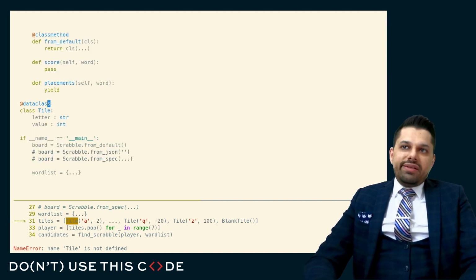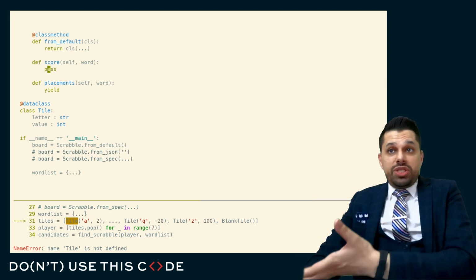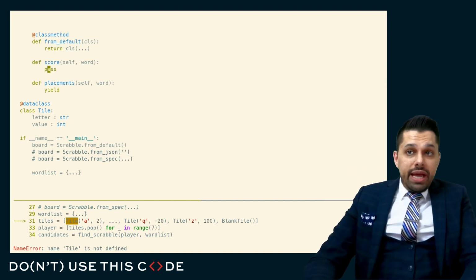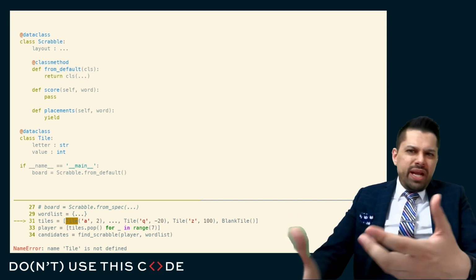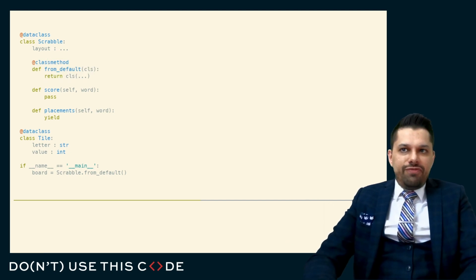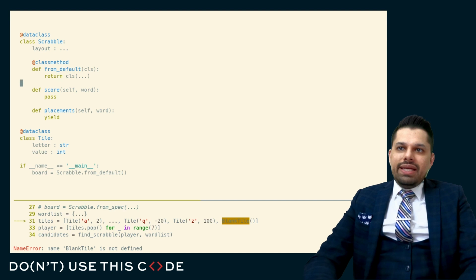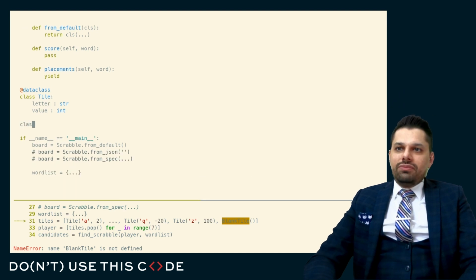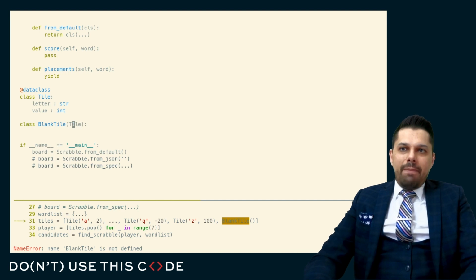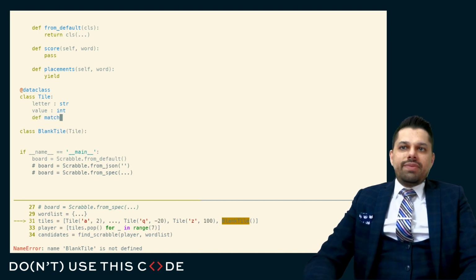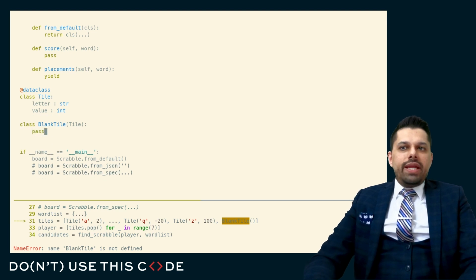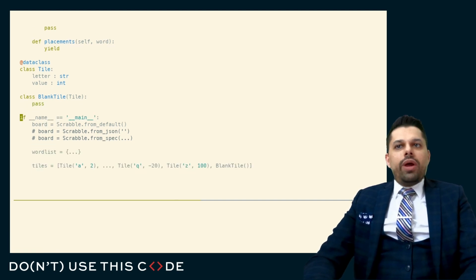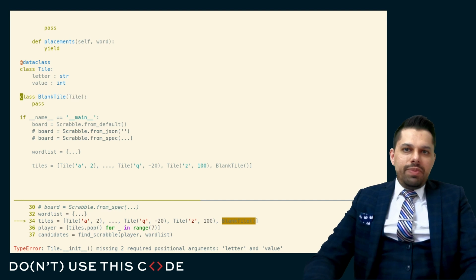And you can think, score is really just given a particular placement, given a particular layout. How do you do that? I don't really need to do the from JSON from the beginning because I might have to go back and forth with somebody who manages a data feed to tell me what that might look like. The tile, a blank tile is a tile. And maybe if I want that matching mechanism, then I need to say something like a match. And that's going to be a little bit harder. So that's maybe one area that I need to think about a little bit more. How do I actually do the matching and whether I really want this to be in here?